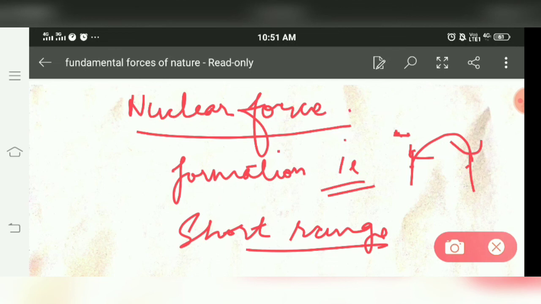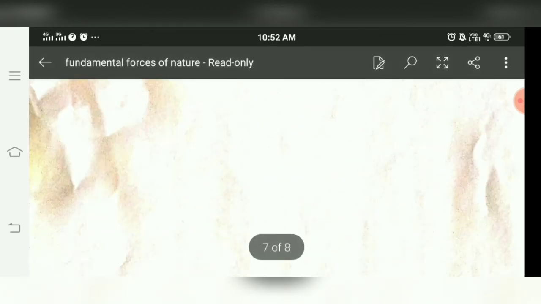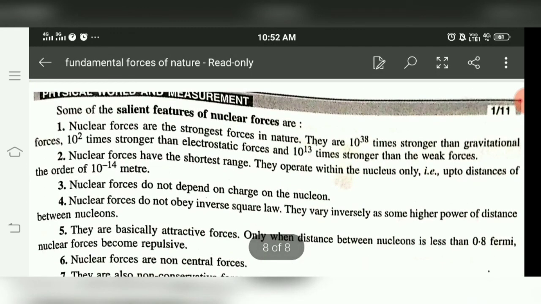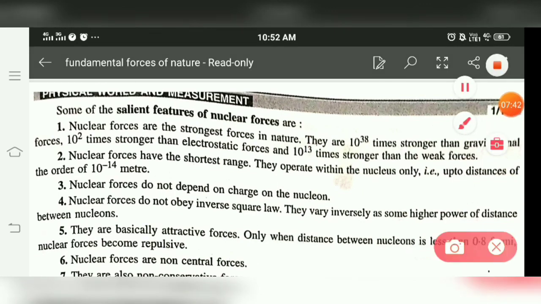This force is the strongest force in nature compared to the other three forces. So the first feature is that nuclear force is very strong in nature. It is 10 raised to 38 times stronger than gravitational force, 10 raised to 2 times stronger than electrostatic force, and 10 raised to 13 times stronger than weak forces.